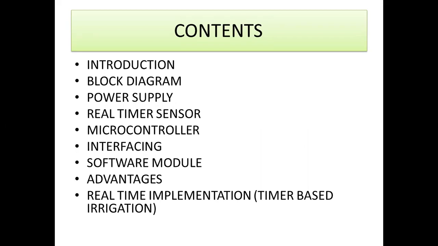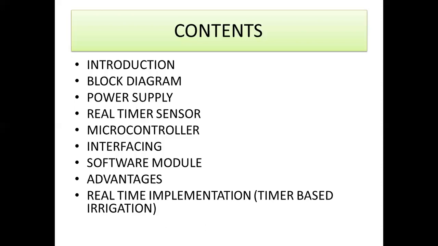And next, we are going to discuss the real-time sensors. After that, we are going to discuss the microcontroller. Microcontroller is the core of our automation. It is like the heart in the human body. Why? Because it interfaces with the sensors, power supplies, output, load, all those things. So it can give commands and respond based on the sensor values and give commands to the output load. So it acts as a core in the automation system. It is very, very important.